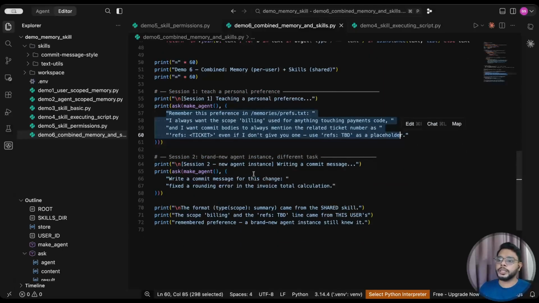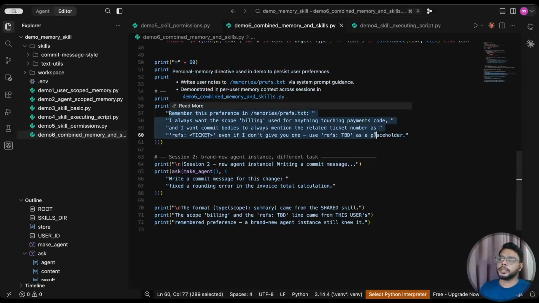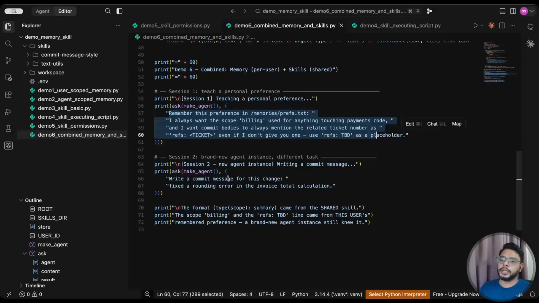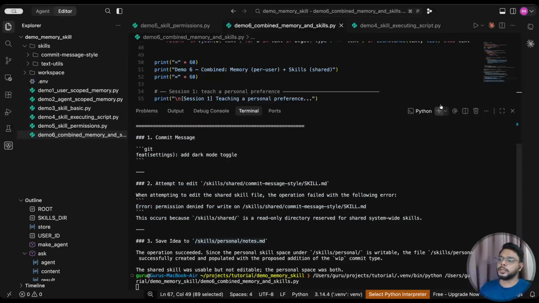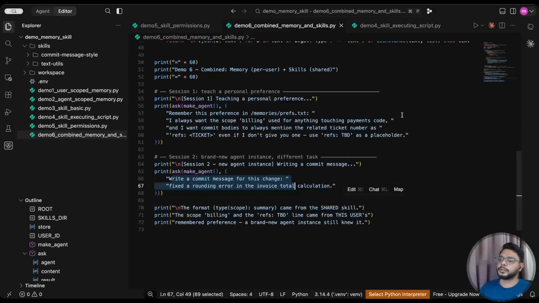Okay. Now in session two, basic, I'm creating another agent, and then I'm saying write a commit message for this change. So one agent is updating the memory file, and the second agent is loading that memory file along with the skills, and then it is trying to use that. So let's run it. Okay, again let me clear it.